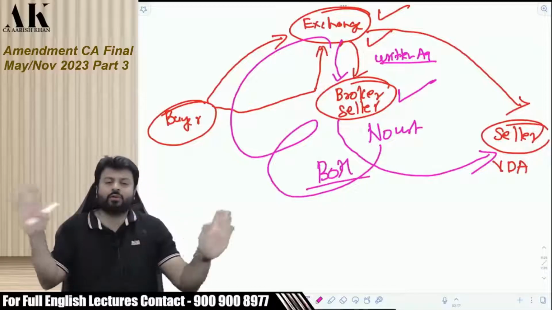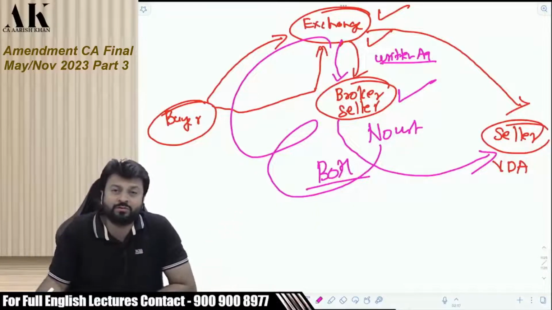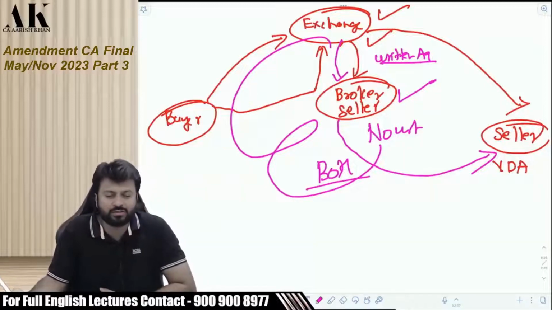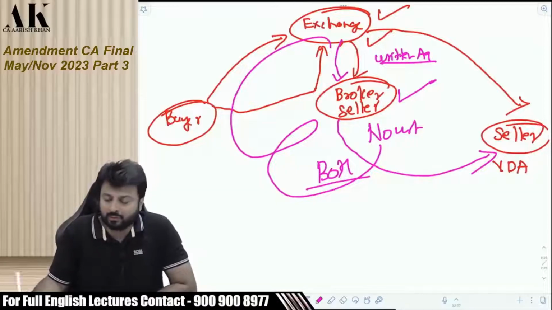I hope it is clear to all of you. Is it crystal clear to all of you? It's slightly complicated. You have to see this lecture at least twice to understand this complicated concept. I don't think you should be having any problem. You will understand in one go, but if you see it twice, you will be able to understand properly. Okay.